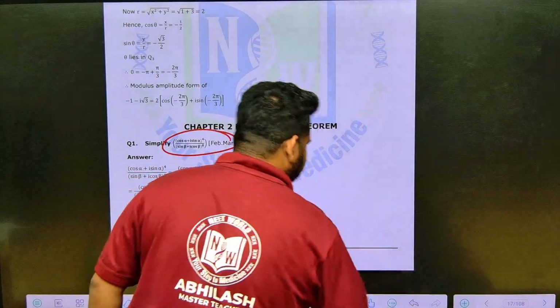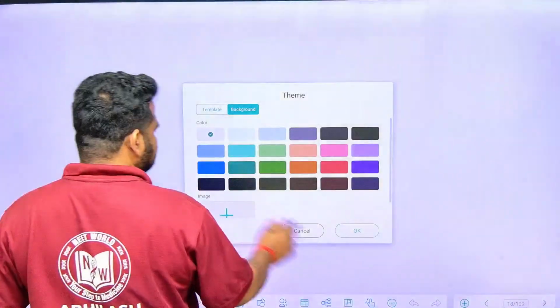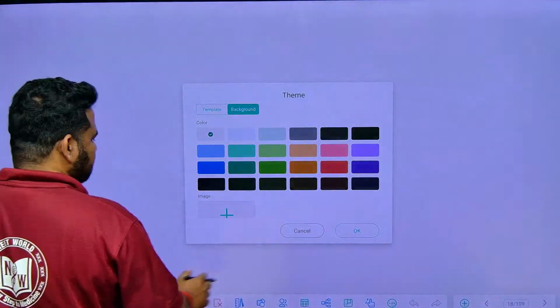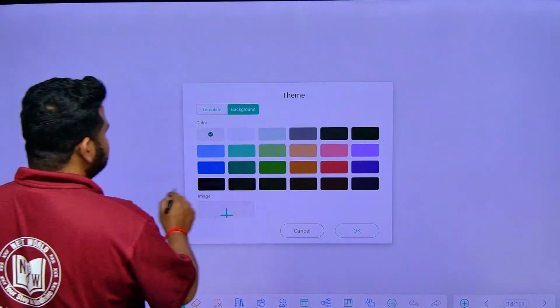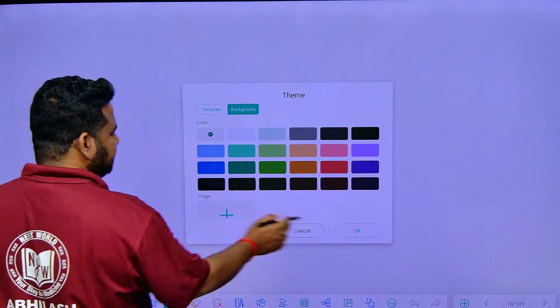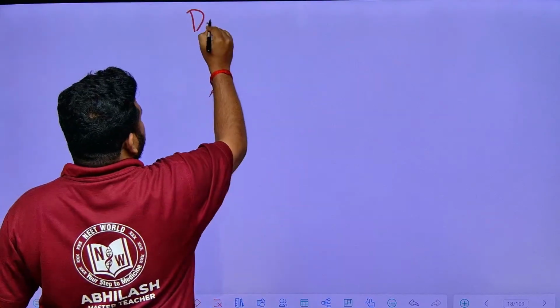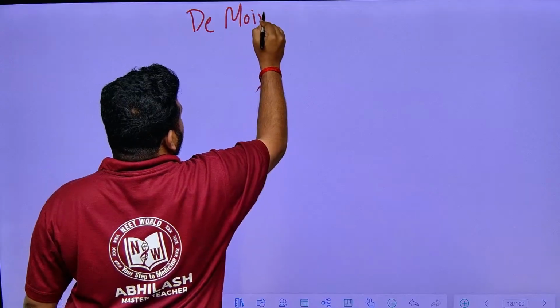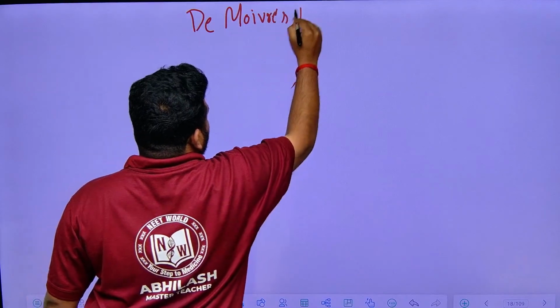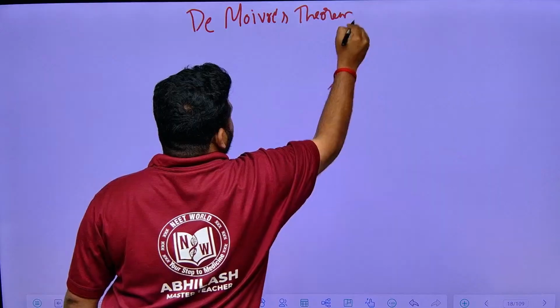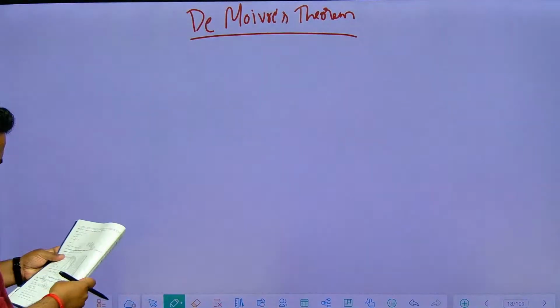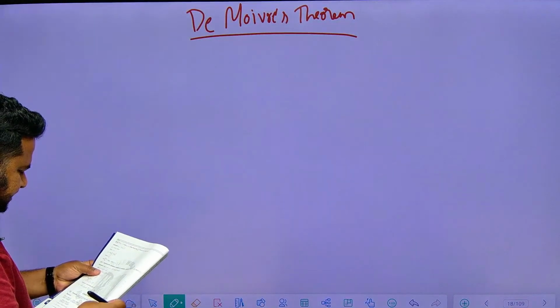So now what we are solving, the chapter is what? De Moivre's theorem. Let's take up a fresh page. So the question that we are doing is from De Moivre's theorem. From this chapter we are solving the questions now. So complex number, 2 questions, 2 VSAQs. Now see here, De Moivre's theorem, friends. So first question they are telling, simplify.